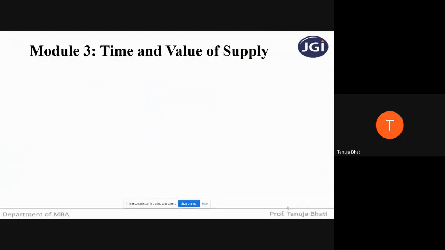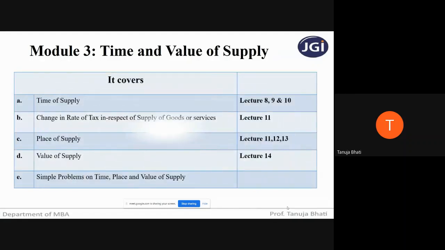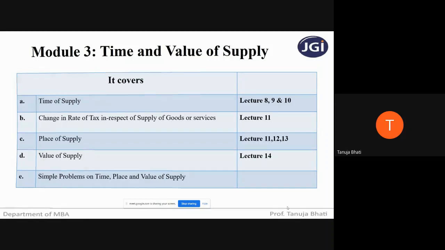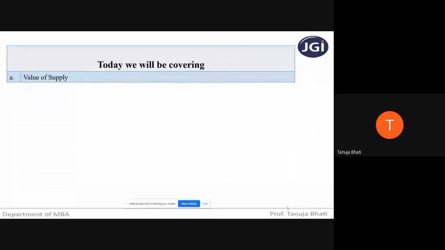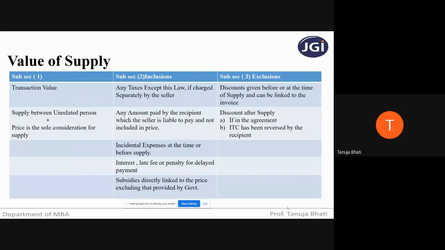Module number 3, as you know, is time and value of supply, where we have already covered time of supply, change in the rate of tax, place of supply, and we were seeing the value of supply. So today again we will be continuing with value of supply. Just a quick revision of value of supply before we proceed with the problems.